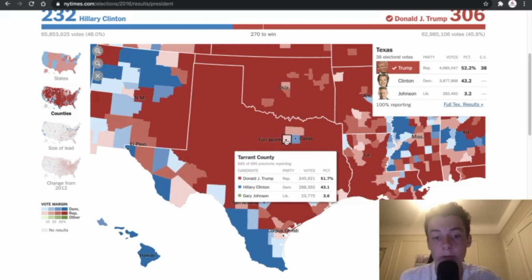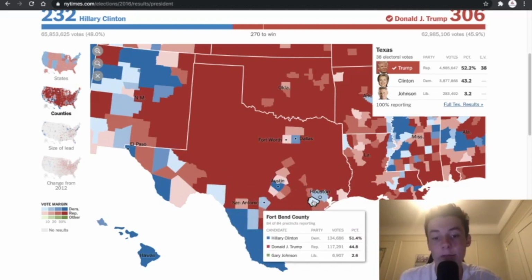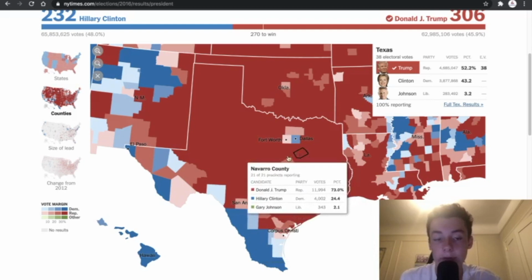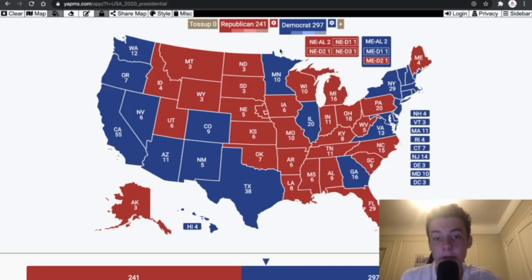And so if they do lose areas like Tarrant County, they lose areas like Williamson County, and they keep losing in areas like Fort Bend County and keep losing ground in Harris County, they are going to lose the state. And people are moving to the state. You have a lot of college-educated voters that are becoming more Democrat. The suburbs are changing, and that is going to have a big implication on the state.